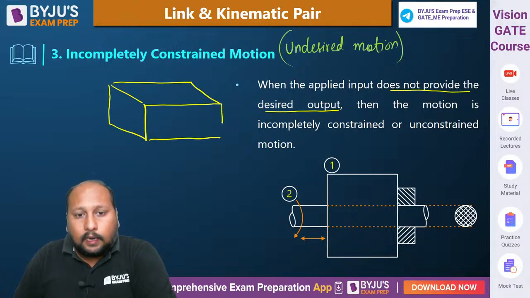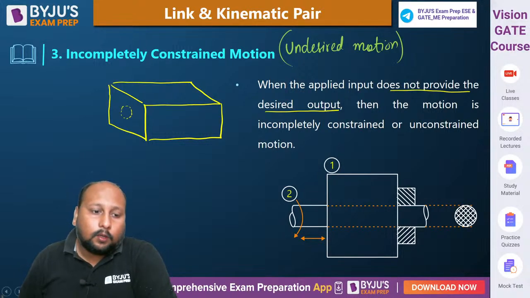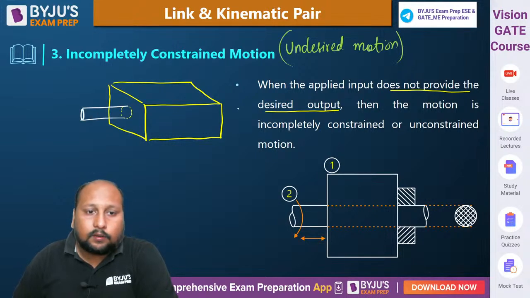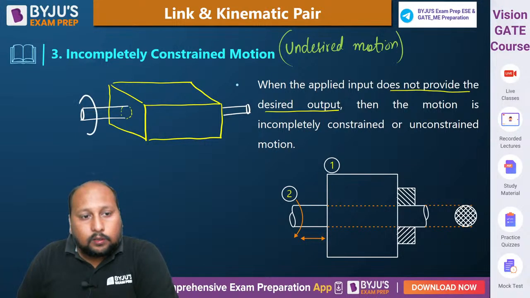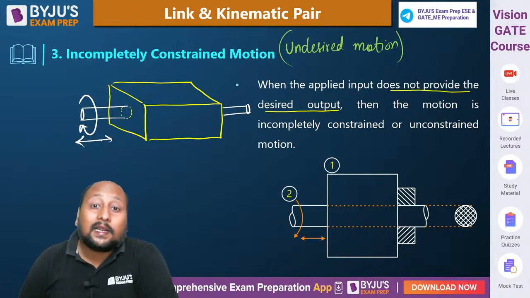Box है, we are having a circular slot and we are inserting a rod inside the circle. Now what will happen, this rod will be able to rotate also and it can translate also.